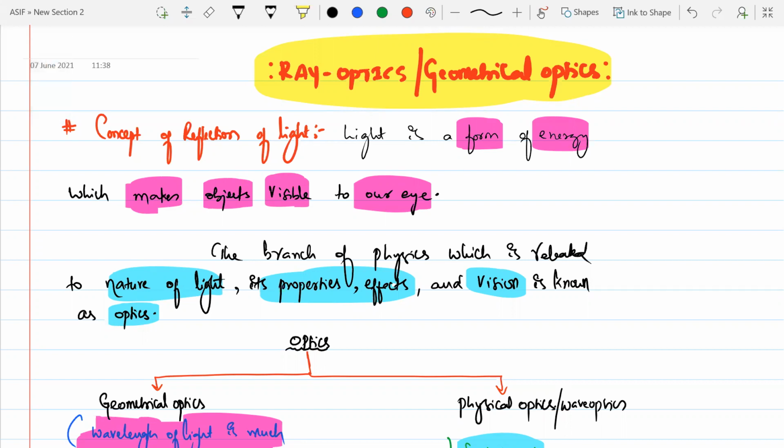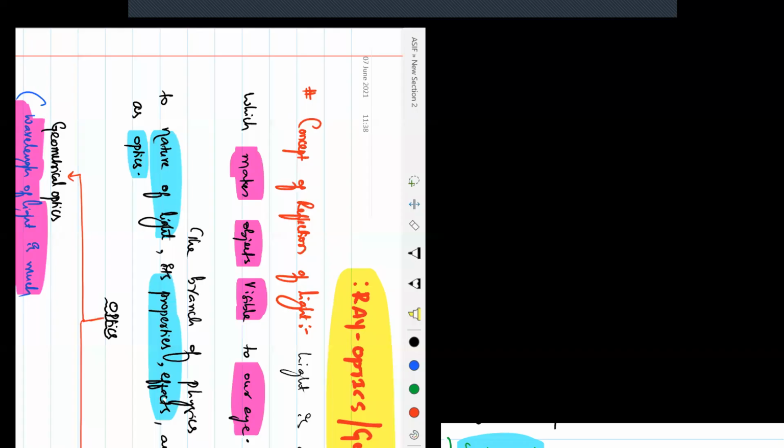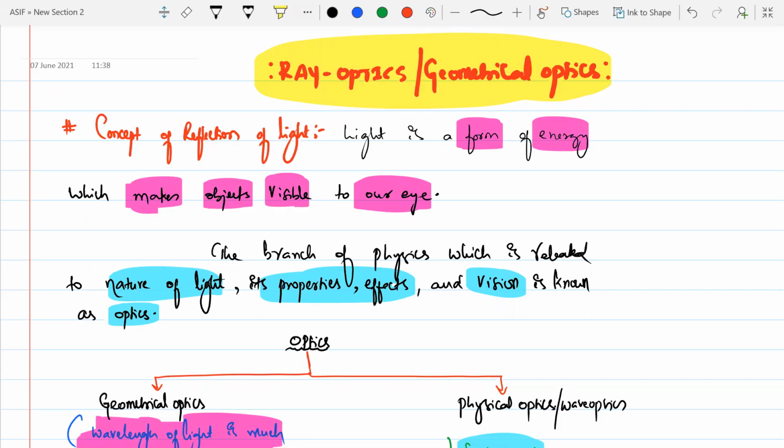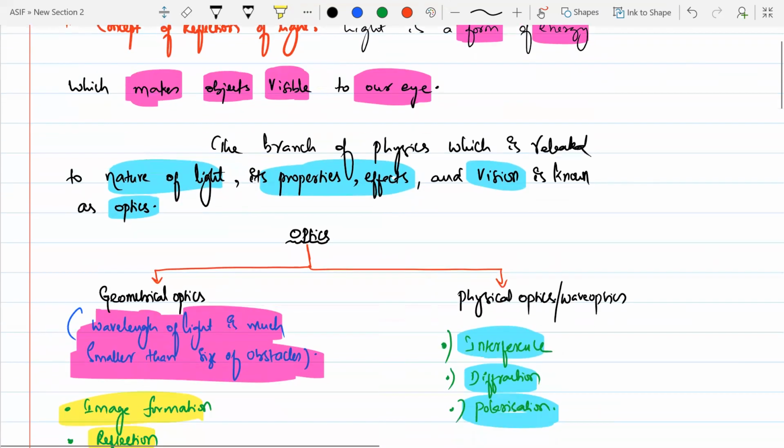What is light? Light is a form of energy which makes the object visible to our eyes. The branch of physics which is related to the nature of light, its properties, its effects and vision is called optics. Optics, the branch of physics which deals with the nature of light, its properties, effects and vision, is known as optics.